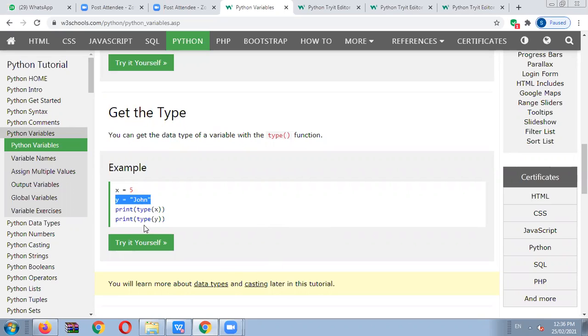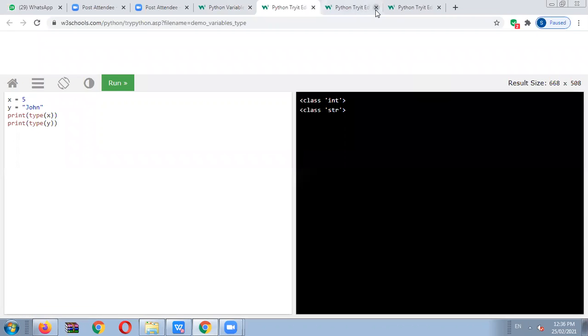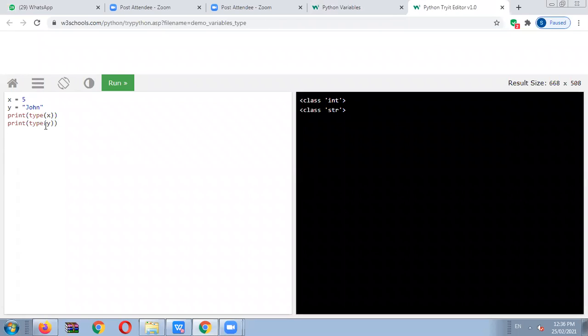So directly we can check the type of that variable by using the type function. Type and the variable name, you have to type directly in the print statement. So directly we will get the result. We will try the code here. Okay, see here, x is equal to 5, y is equal to John, print type of x, print type of y.